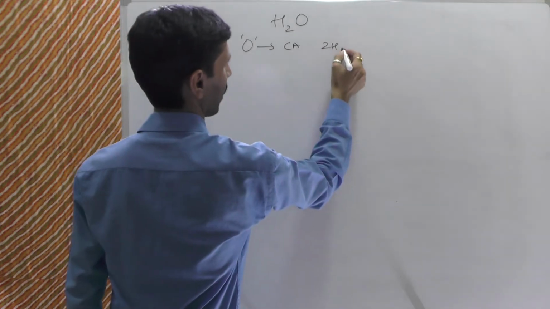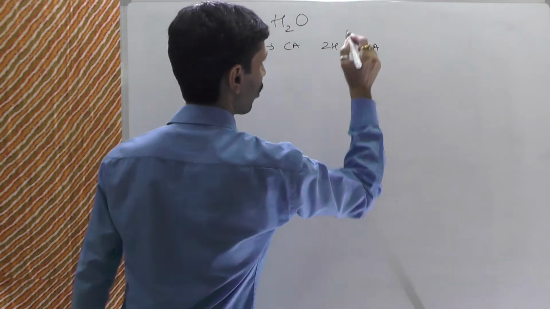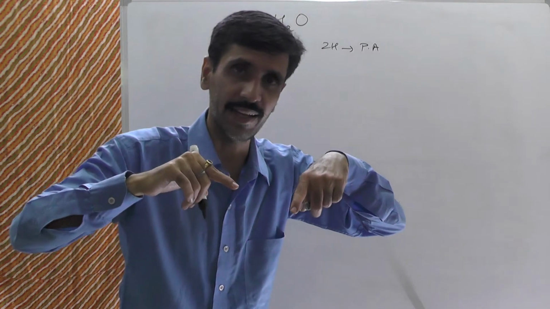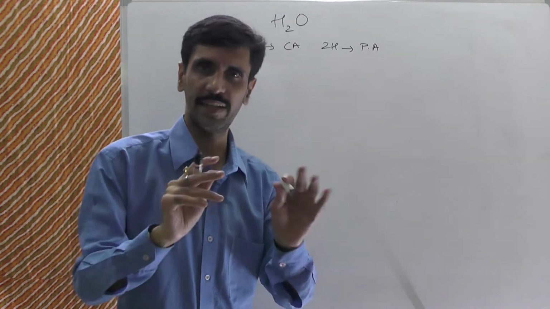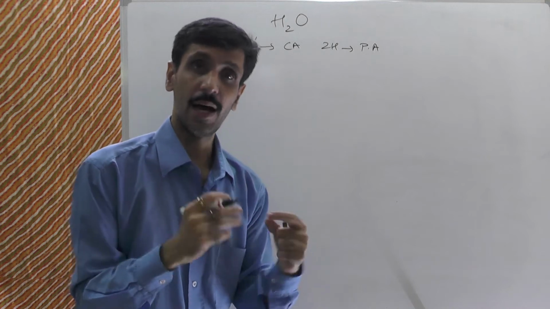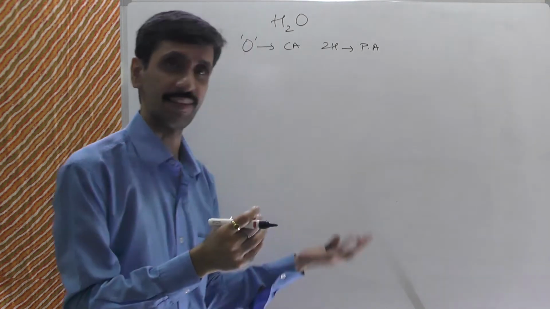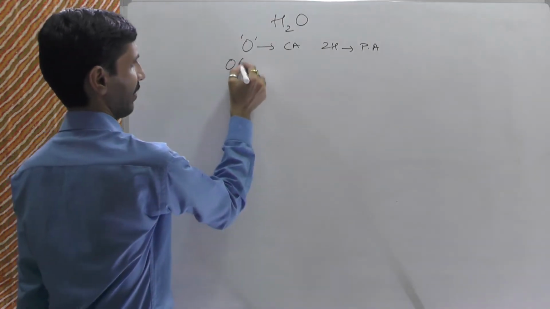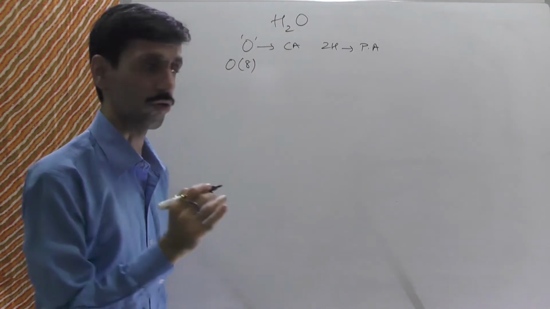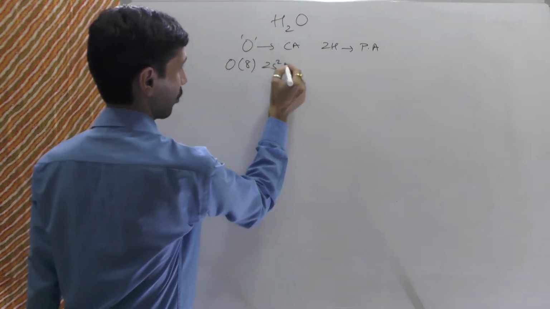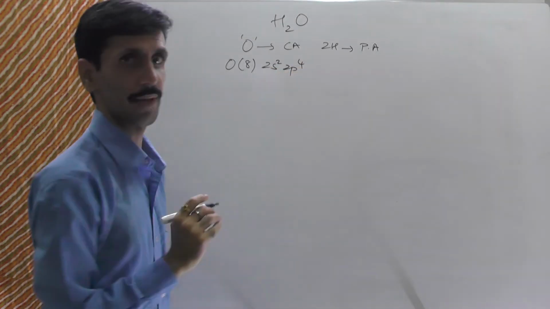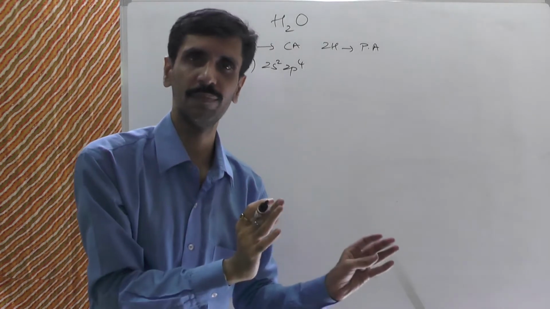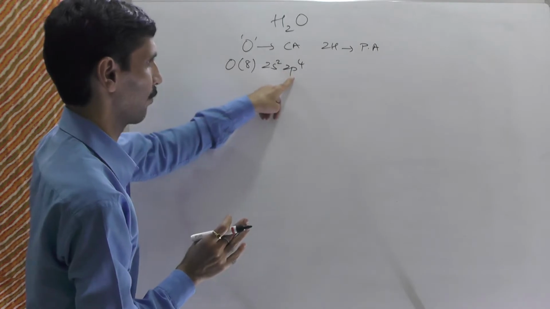The two hydrogens are going to be called the peripheral atoms, or I also call them the surrounding atoms. Next, we will look at the electronic configuration of the central atom as well as the surrounding atoms. For the central atom, oxygen, atomic number is 8, so its valence configuration is 2s2 and 2p4. I'm using the word valence here, my dear friends, so I'm ignoring the first shell. So it is 2s2 as well as 2p4.